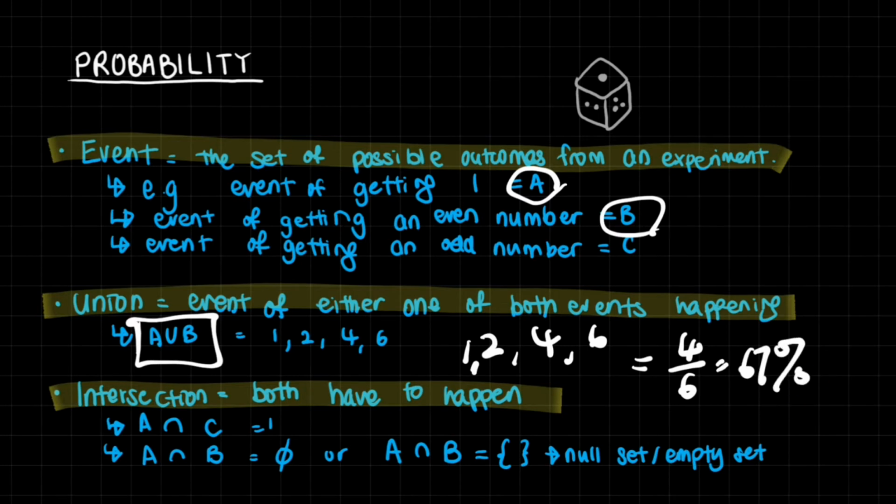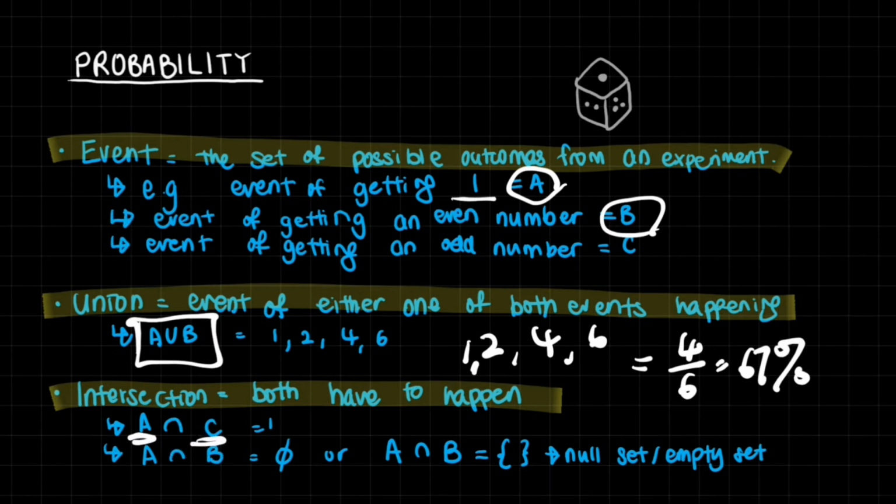So that's what union is. Now, intersections are a little bit different, which is that they both have to happen. What this means is that if you throw this dice, you not only expect to get A to happen, but you expect it to somehow also fulfill C as well. What does that mean? Well, what is A and C? It means that you have to get A, but you also have to satisfy the requirements of C.